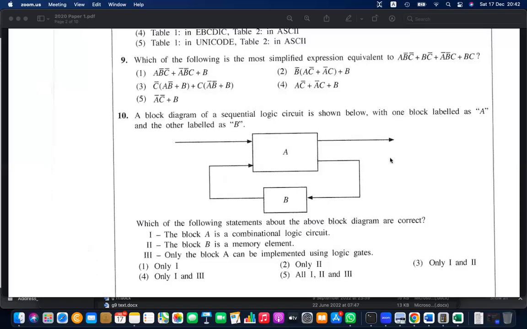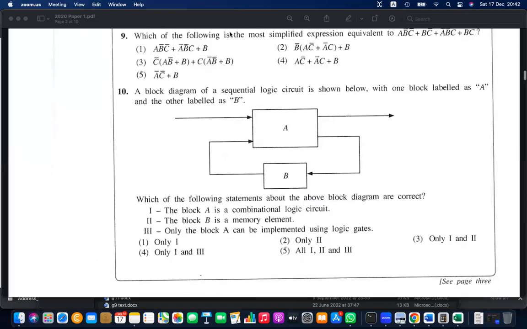10th question is about this block diagram, the sequential logics shown below. Sequential logic is basically a memory circuit, where normally in combinational logic the current input will decide the current outputs. That is the memory circuit.